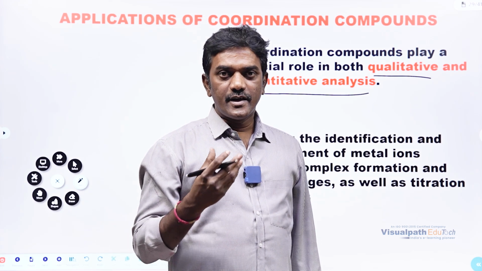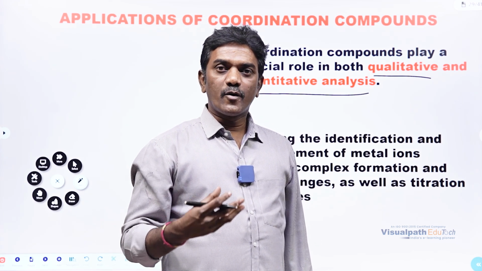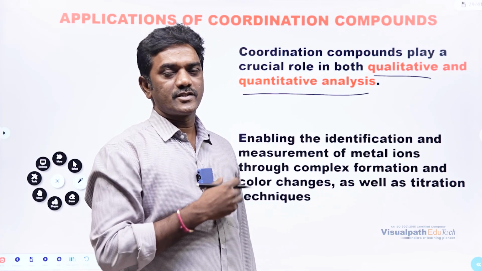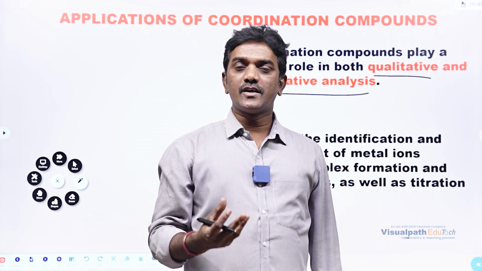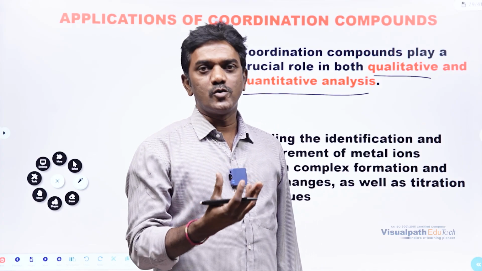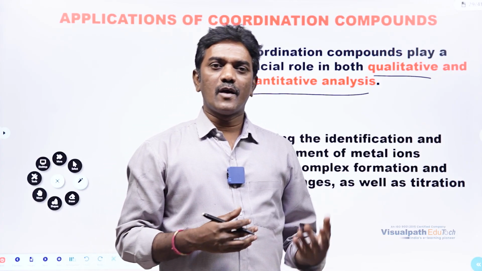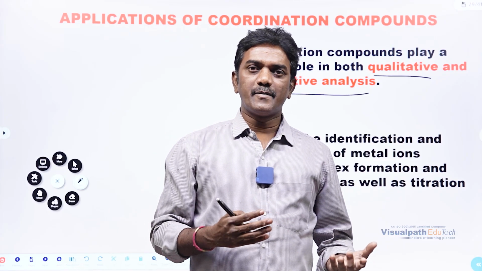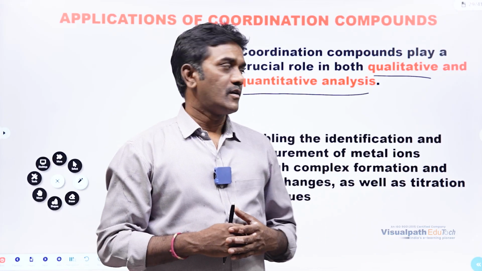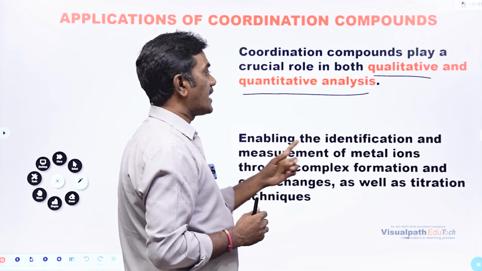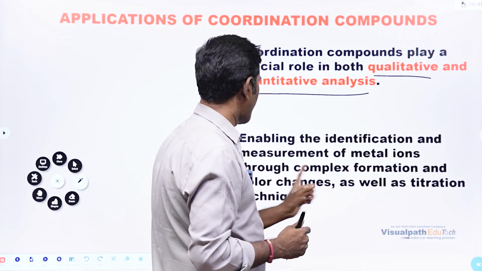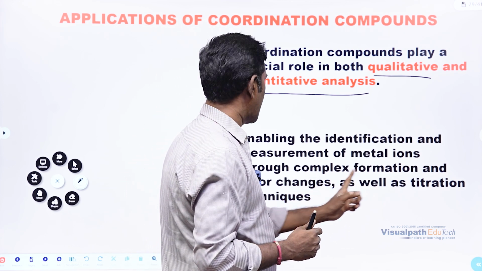Qualitative means it is going to tell us what type of ions are there by using these coordination compounds. Quantitative means how much amount of ions are there in a particular solution. In any solution, what type of ions are there? That can be determined by using coordination compound chemistry, right? It enables the identification and measurement of metal ions through complex formation and color changes as well as titration